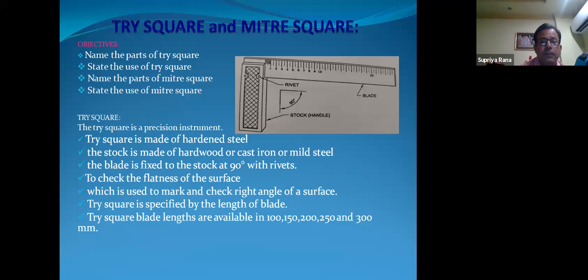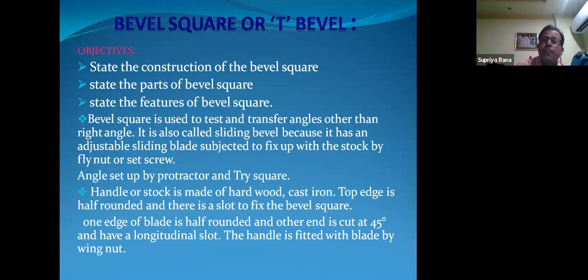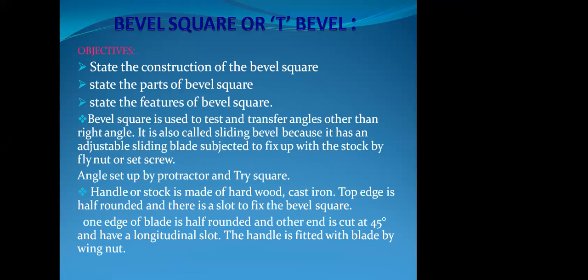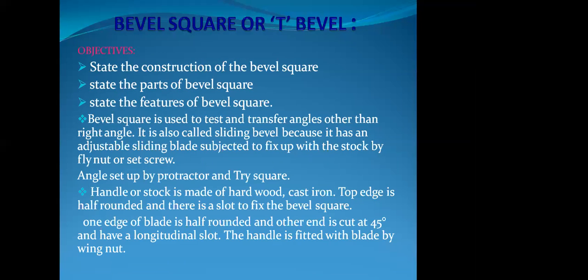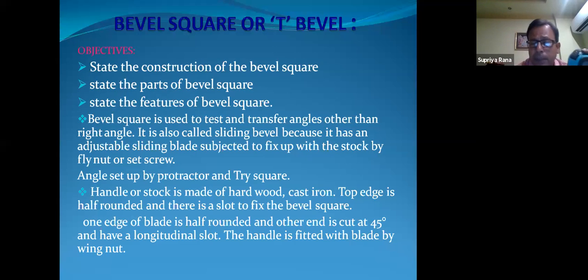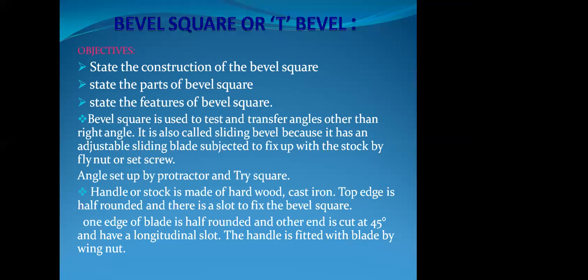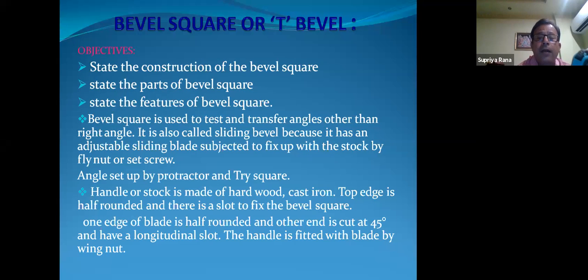Next, the bevel square or T-bevel. The tri-square is used to mark a right angle or check the surface. But with the bevel square, we can check any angle. We can mark any angle except 90 degrees or a right angle.